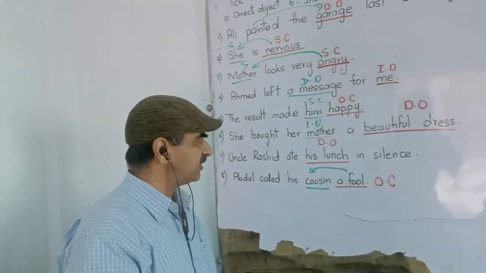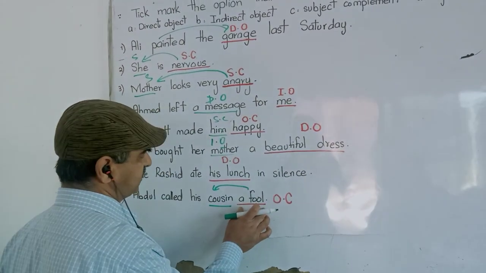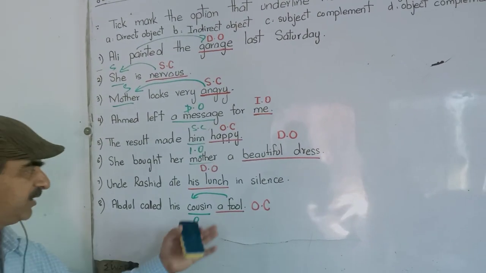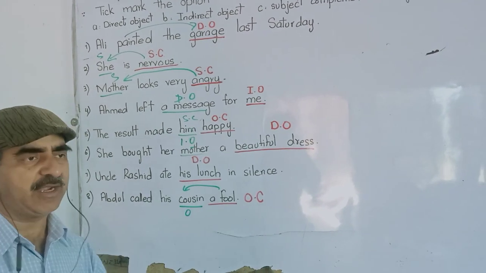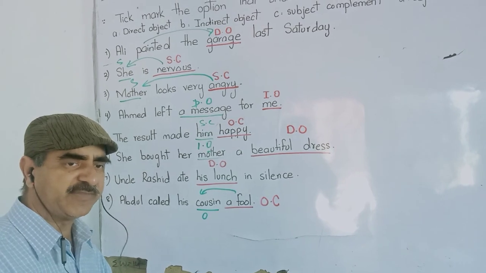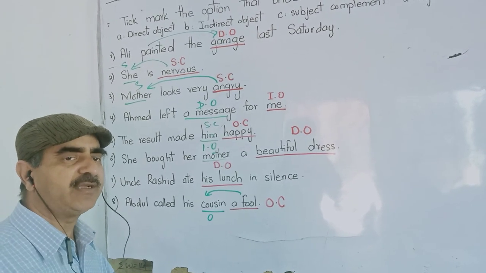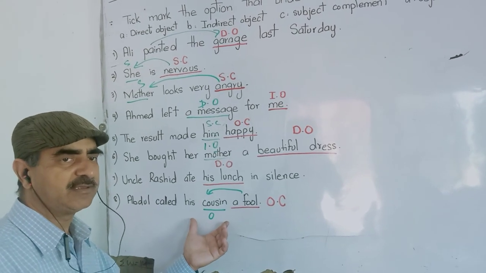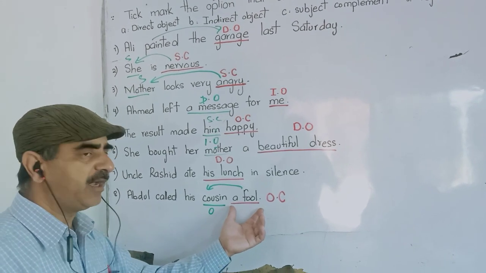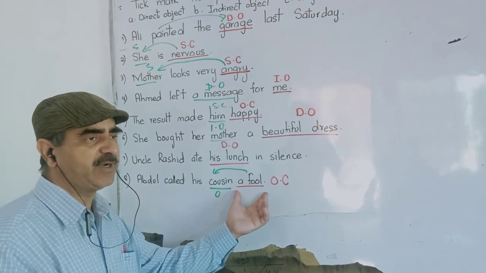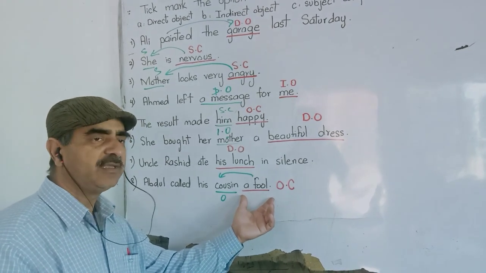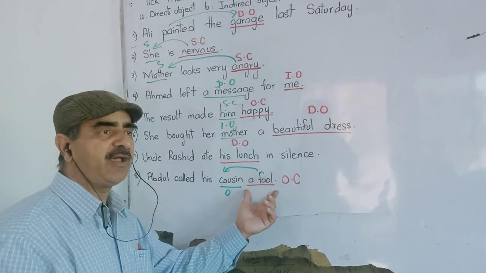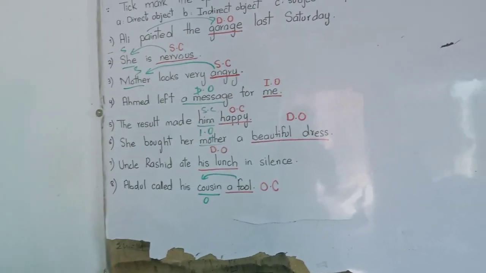It's an object complement because it is completing the object. If I simply say Abdul called his cousin, does it make any sense? It makes sense but not a complete sense. The sentence isn't complete until we put some word that completes the object. That's the reason it's an object complement.